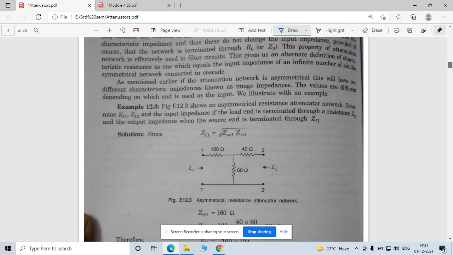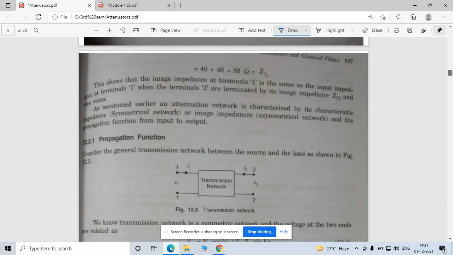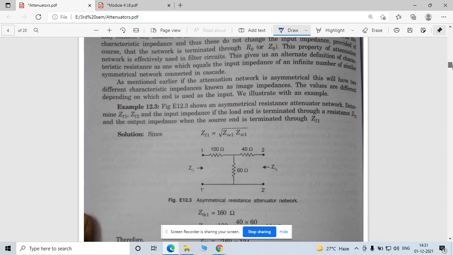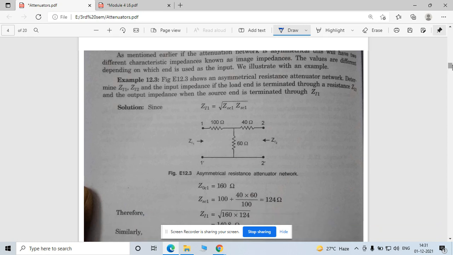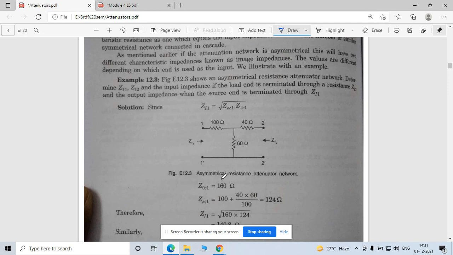Now another example is given here. Now see, this is your unsymmetrical network. Now see one example for asymmetrical T type of attenuator, or symmetrical T type of attenuator. Okay. Now in this, how to say that this is asymmetrical? Because Z11 is not equal to Z22, right? Z11 is not equal to Z22. What is here? Z11 is 100 plus 60, 160, right? 160, and how much is Z22? 60 plus 40 is 100. So this is not equal. So this is your unsymmetrical, this is your asymmetrical, right?